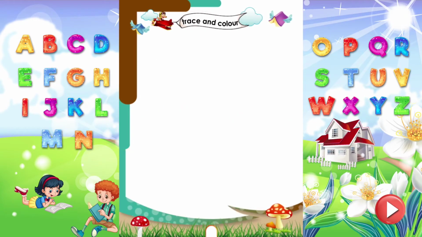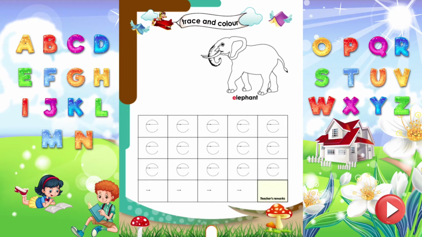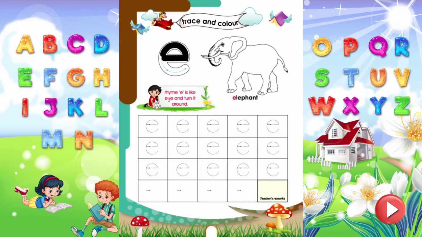Trace and color. Let's trace the letter E, which sounds E. Rhyme E. E is like I and turn it around. Trace all the letters properly. Wow! Time to color the elephant.